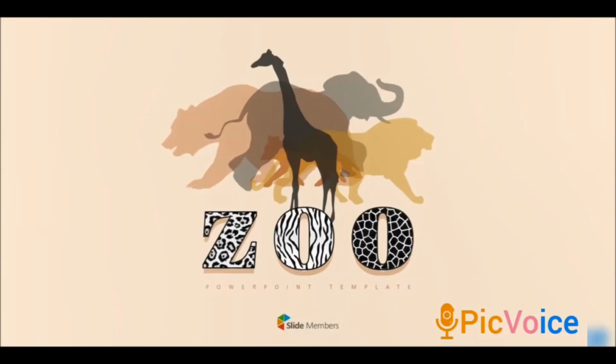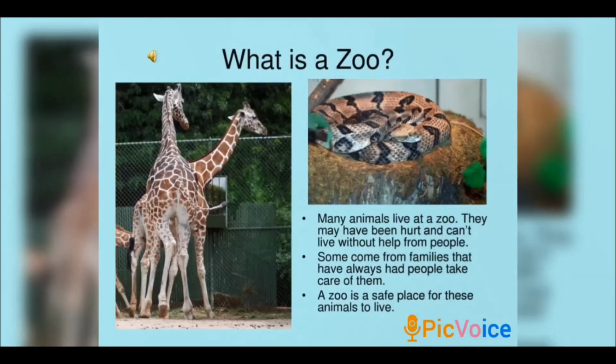Next is about the zoo. Apart from sanctuaries, animals are also protected in zoos. A zoo is a place where animals live in an artificial habitat.